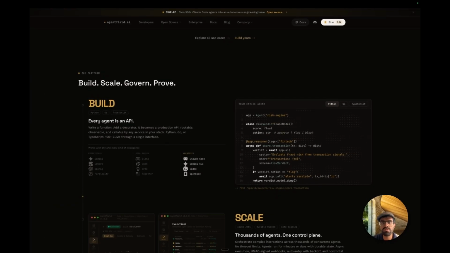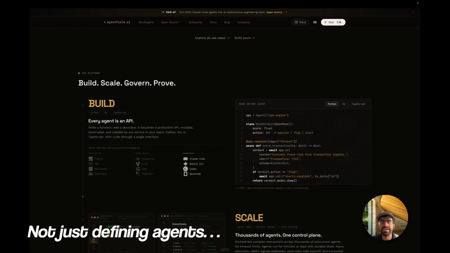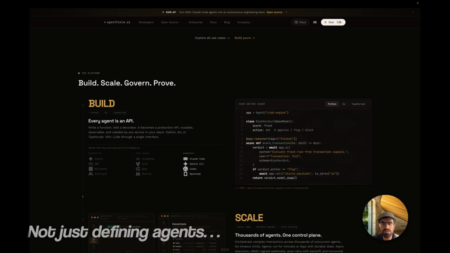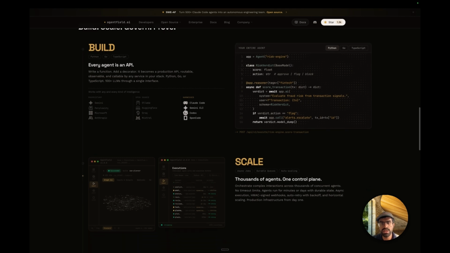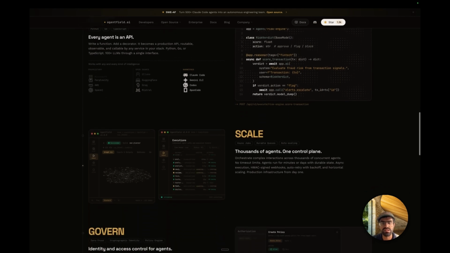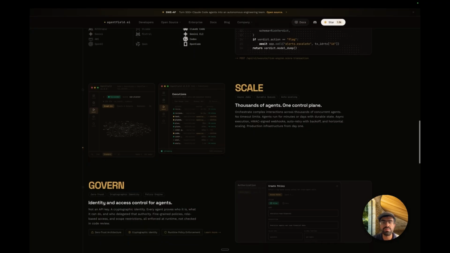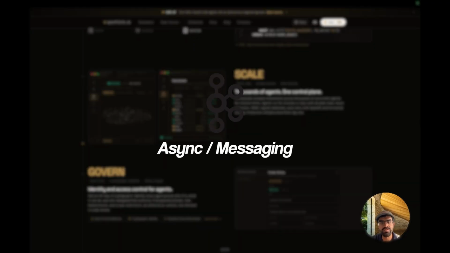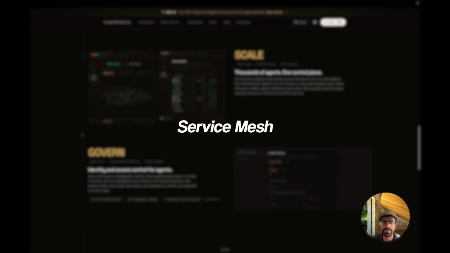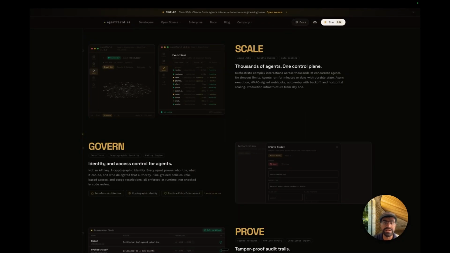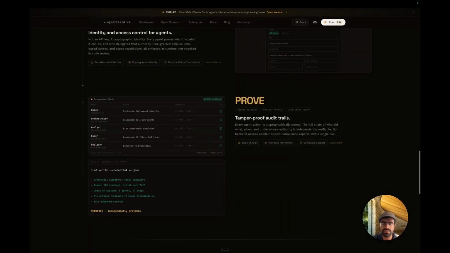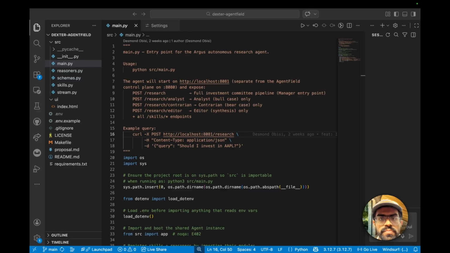So the reason I chose AgentField for this project is not just because it lets us define agents. It's also because it provides the infrastructure needed to run these agents as real production services, without which you would need something like Redis for state, Kafka for async, and a service mesh for routing. Plus, you would have to build your own auth layer for your agents. Now let's walk through the project itself and see how everything fits together.